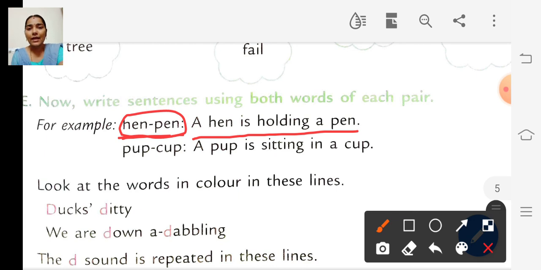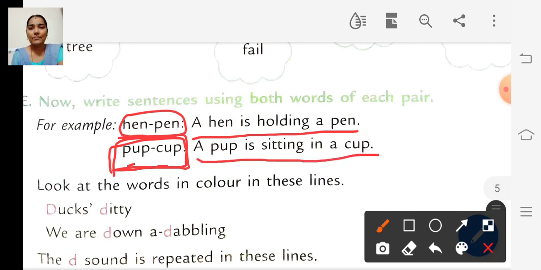Okay. And another example they have given, pup, cup. So these two words sound the same, right? Pup, cup. And we have to use these two words in a single sentence. So they have given one example. A pup is sitting in a cup.